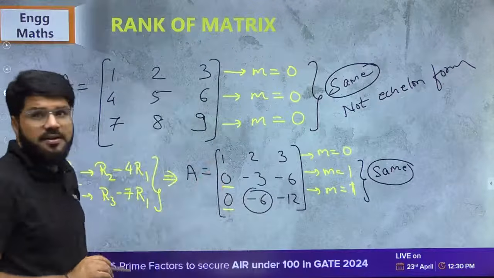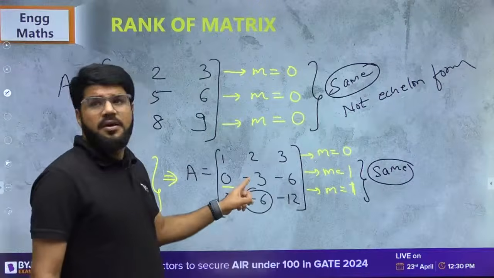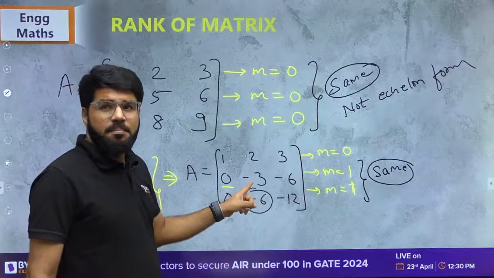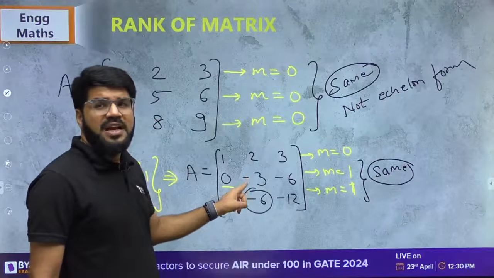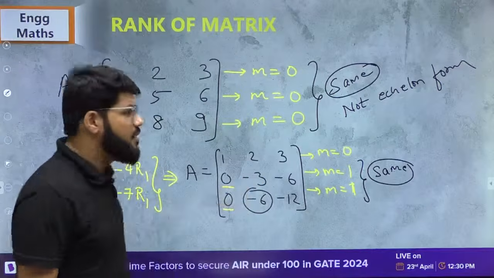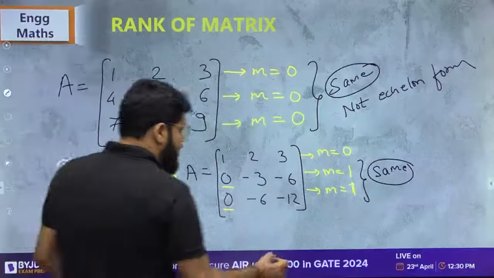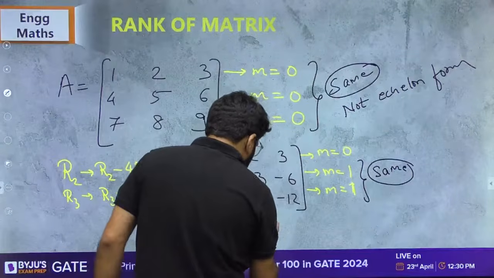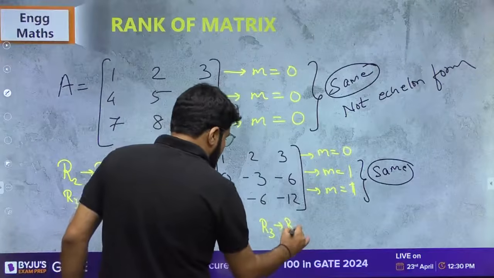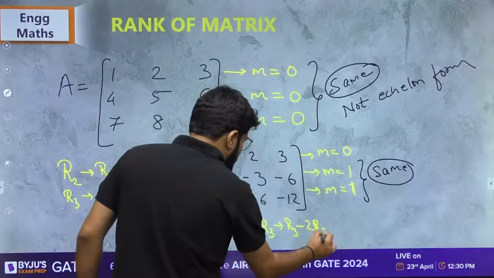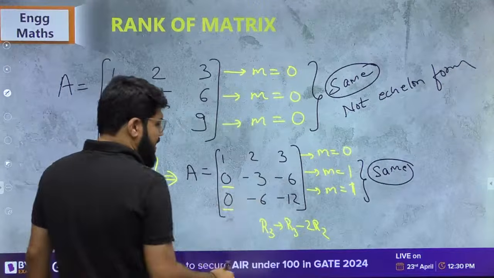So I'm going to target this; convert this also to 0. This is minus 6, and above it is minus 3. Multiply the above element by 2, that will also become minus 6, and then subtract, you get 0. So the next operation is R3 equals R3 minus 2R2. Multiplying by 2, both will become minus 6 and then subtract.